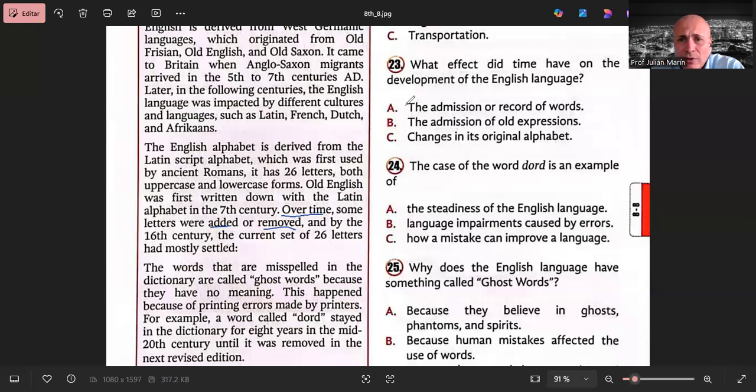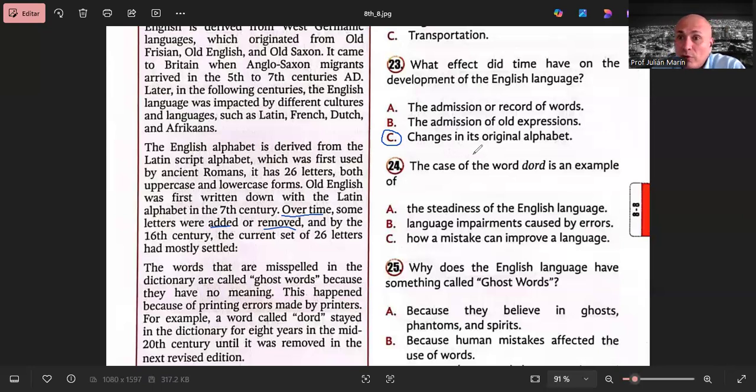A. Admission or record of words. B. The admission of oral expression. And C. Changes in its original alphabet. I believe this one is the correct answer, because essentially admission or canceling of words, that is essentially it. Changes in the original alphabet.